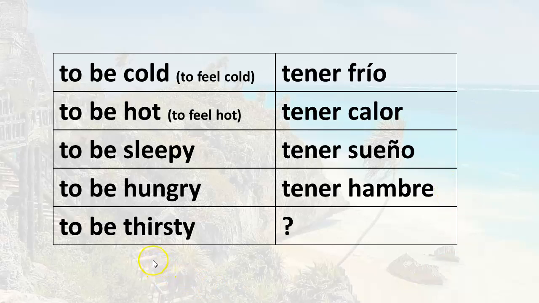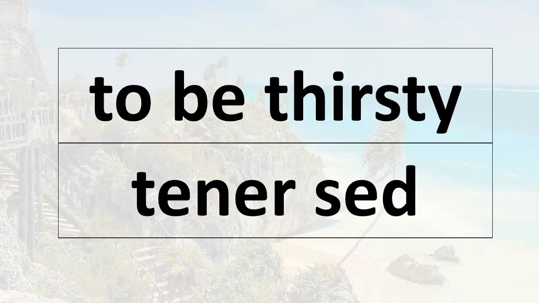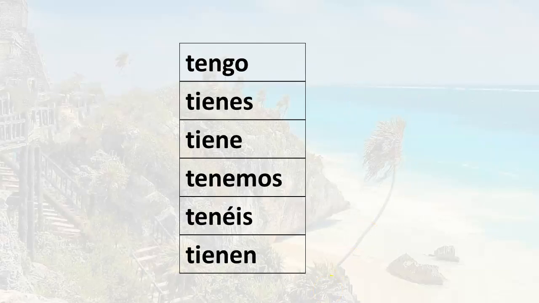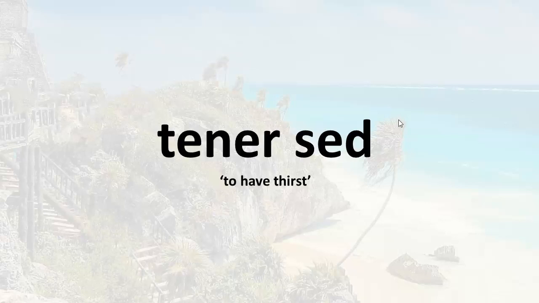In this lesson, we are going to learn how to say to be thirsty. So how do you say to be thirsty? Well, tener sed. Sed literally means thirst. You'll have to know your forms of the verb tener to be able to use tener expressions. So tener sed, literally to have thirst. But of course you know that this means to be thirsty.